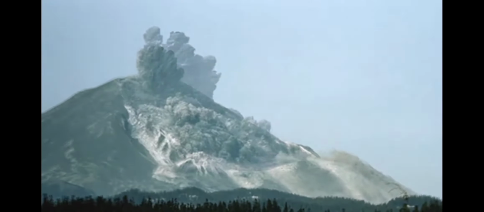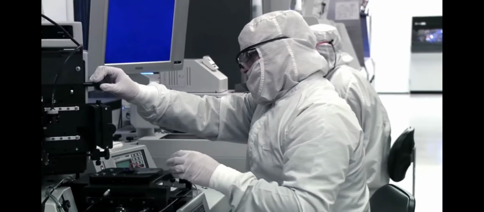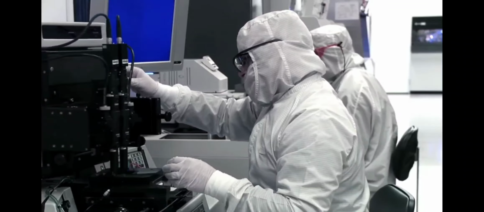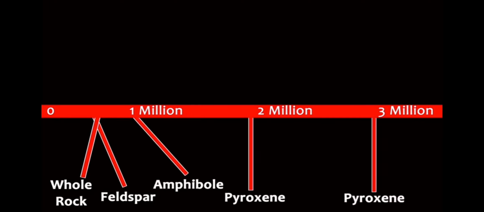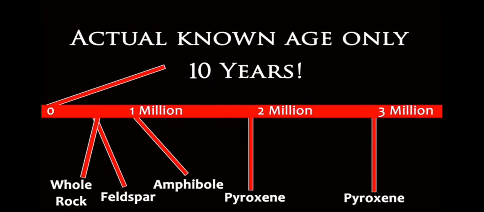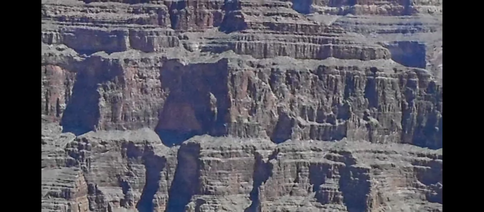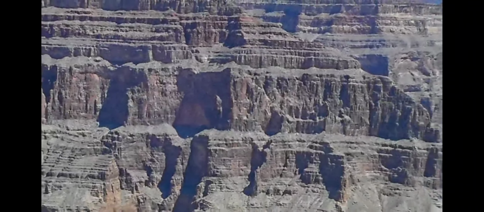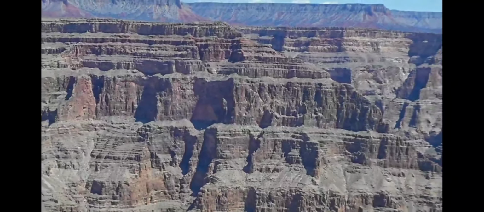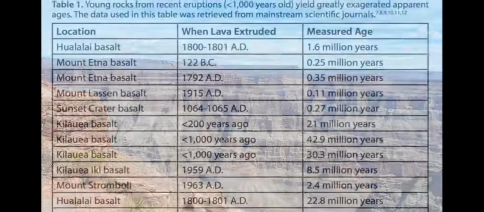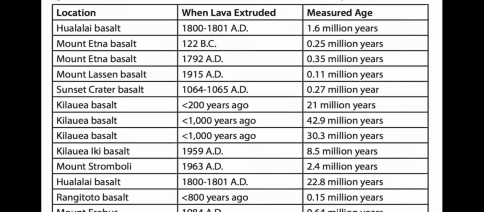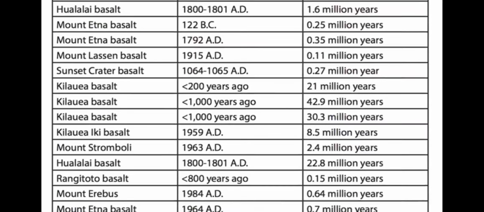In fact, here is an example. In the 1980s, Mount St. Helens erupted and produced all kinds of volcanic material, including a rock called dacite that was sent in for radiometric dating. The result? This 10-year-old rock showed ages from 340,000 to 2,800,000 years, all for a rock that we know was only about 10 years old. While radiometric dating can be useful for estimating the relative ages of rocks or ash layers, like which layers were laid down first, the absolute ages will always be elusive and will typically exceed the known ages by millions of years. They can also never be verified because we cannot go back in time.